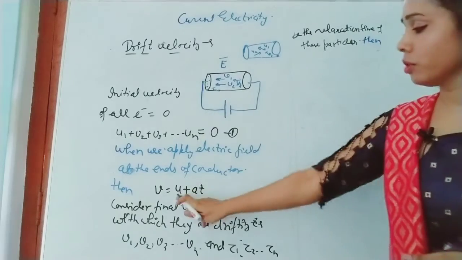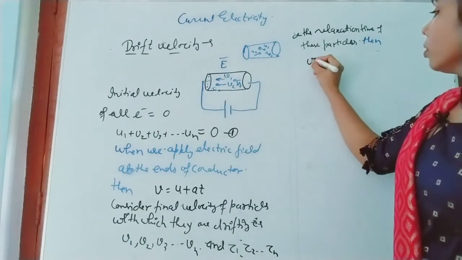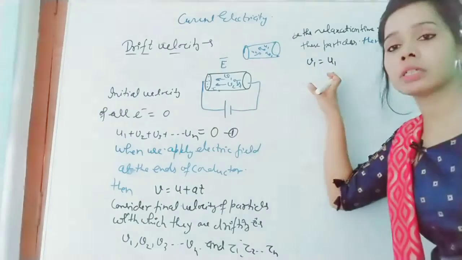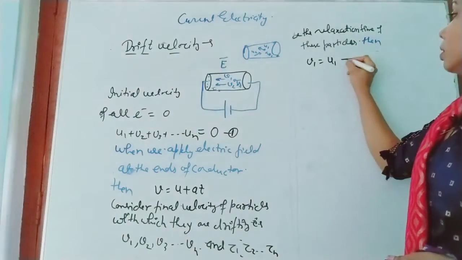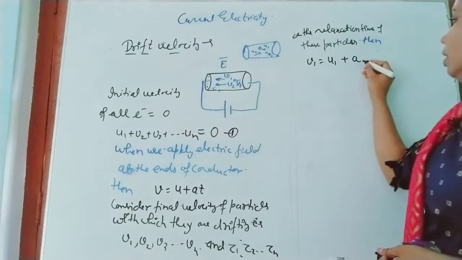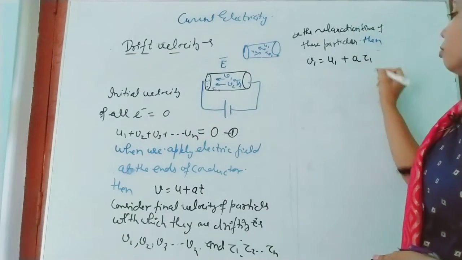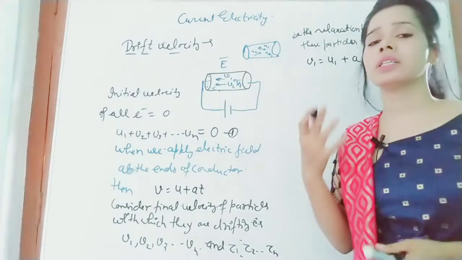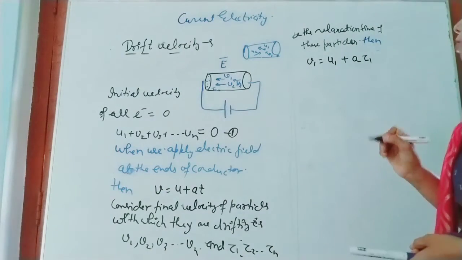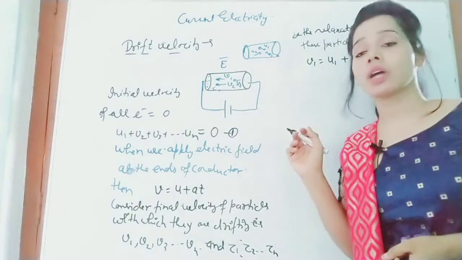Then by the equation v equals u plus at, you can write v1 equals u1, the initial velocity, plus acceleration because of this electric field, and time t1. Time t1 we have taken as tau 1. So v1 equals u1 plus a tau 1.